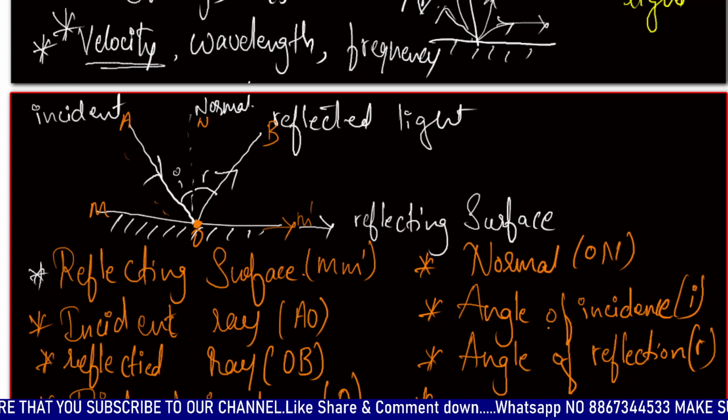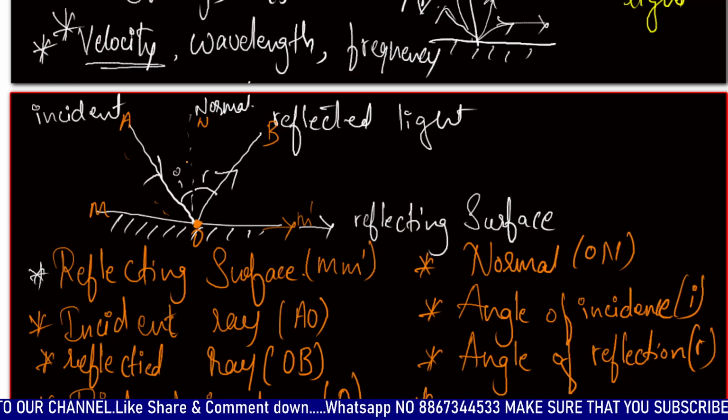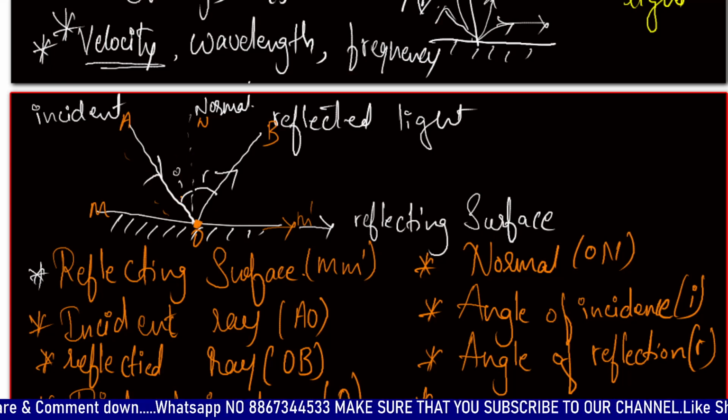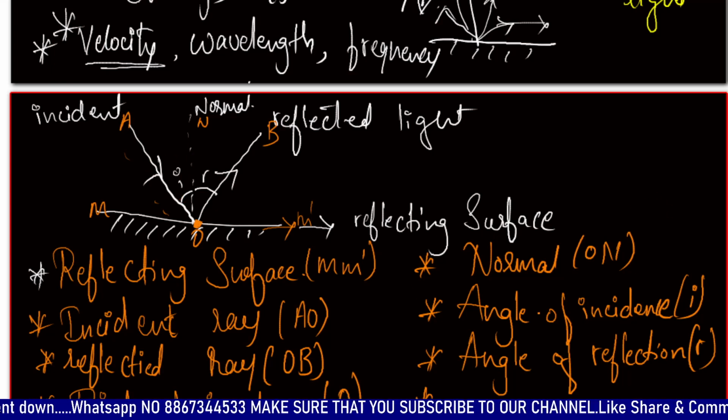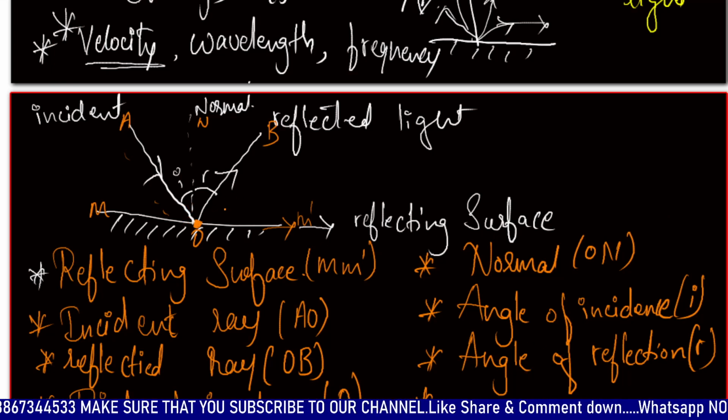The angle of incidence is an important thing: we calculate it between the incident ray and the normal. And you should also know the angle of reflection. So it's all about this.